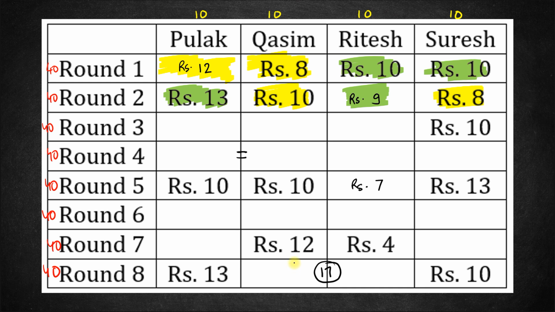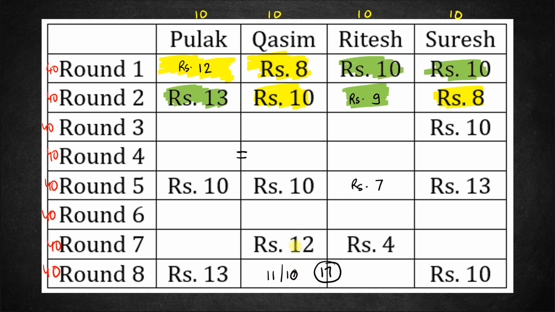It can only be less than 12, right? It cannot be even equal to 12 because all the highest values are mentioned in the table. Highest for Qasim is 12 and all the highest of 12s would have been mentioned already. So another highest is not possible. So the value here can be either 11 or 10.